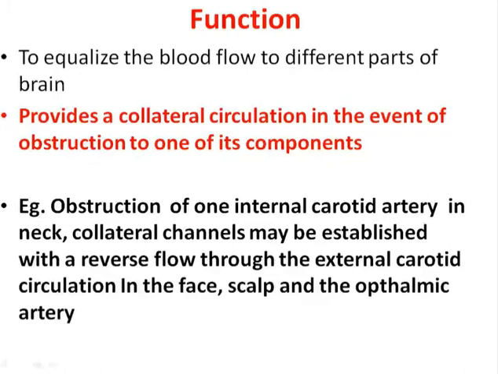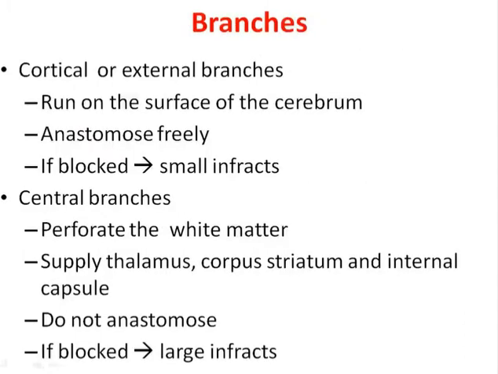The branches are cortical or external branches. They run on the surface of the cerebrum, the cerebral cortex, and anastomose freely. If there is any blockage, a small infarct means a small area of the cerebrum will be lacking arterial supply and a small infarction can be seen. The central branches perforate the white matter, in the center of the brain, and supply the thalamus, corpus striatum, and the internal capsule. They do not anastomose freely. So if there is any blockage in the central branches, a large infarction can be seen, and the patient will immediately show the symptoms related to the infarction.